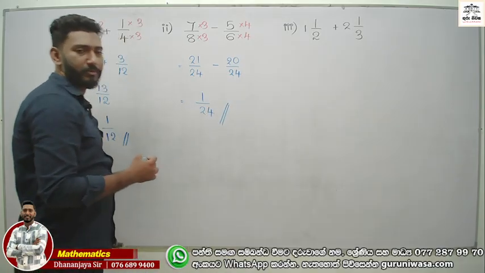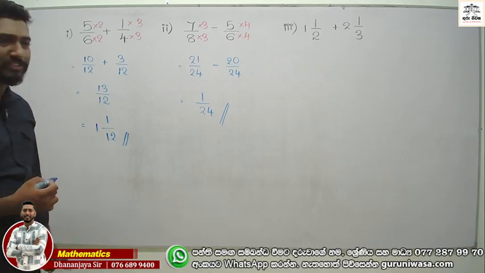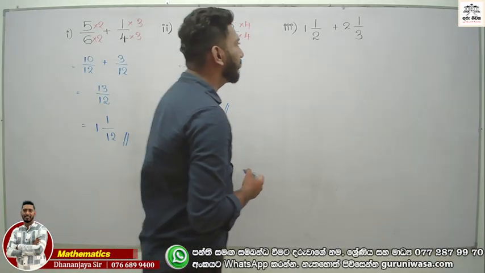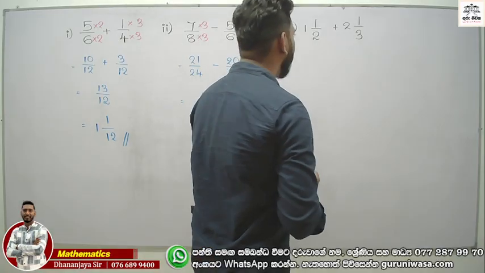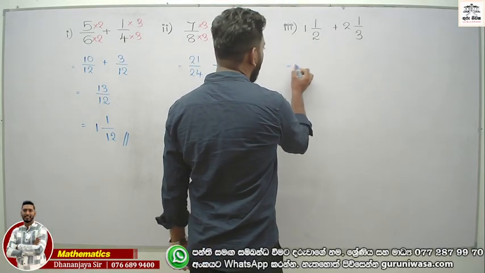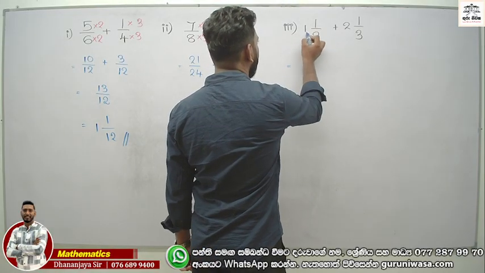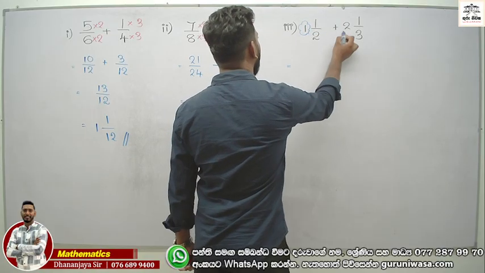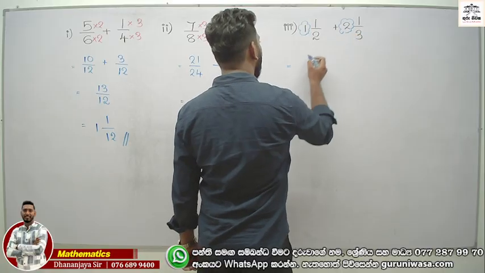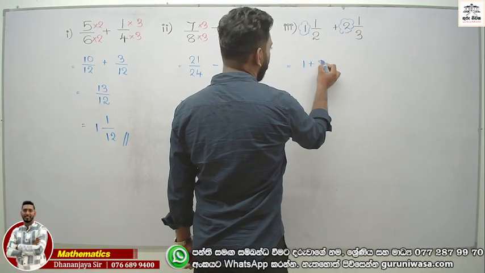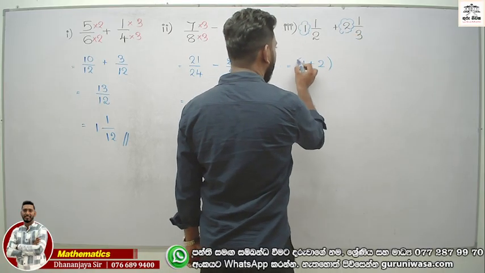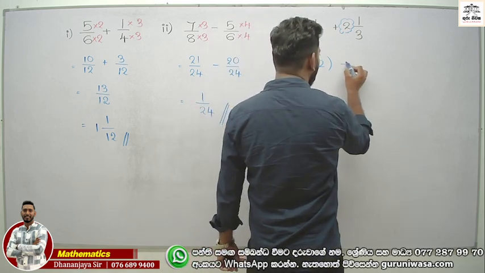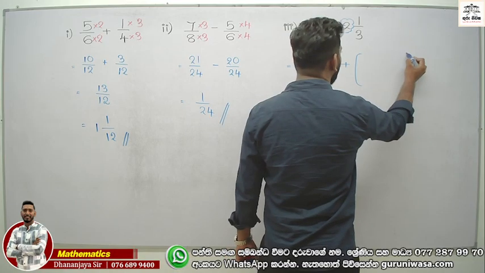Now this is the last question in our paper. Now I'm going to add. What is the method? Firstly, we need to add the whole numbers. What are the whole numbers? 1 and 2. You can add 1 and 2. This is the whole number part. And again, you need to add the fractional part.